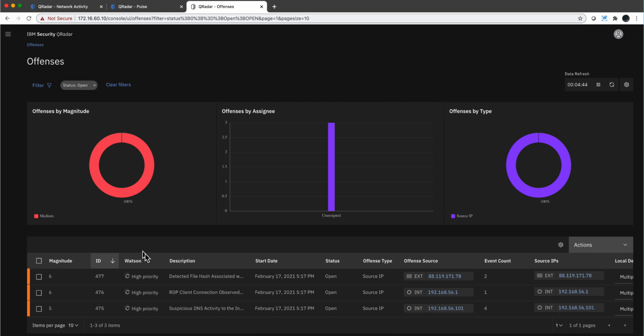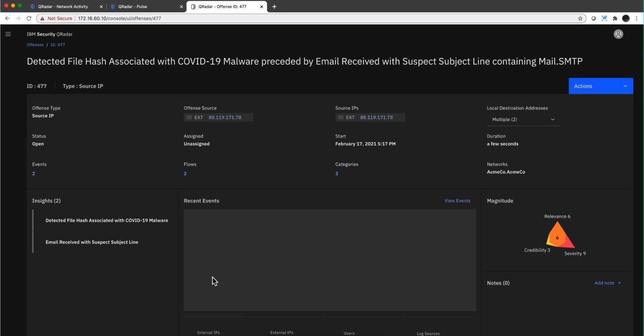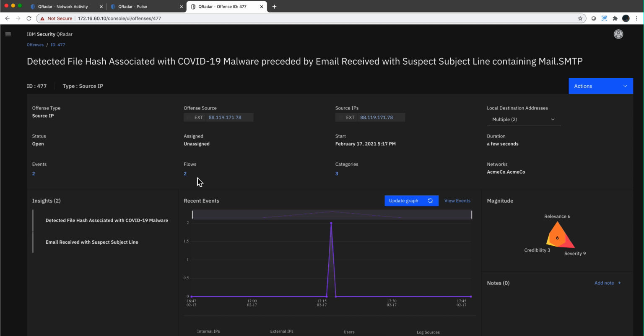By the way, notice that Watson, due to the IOCs involved in here, who is well aware of what is happening out there, is telling me that these things are high priority. So let's take a look at the first. And here we have 2 flows, and we're going to see those in detail. There's this external IP. More on that later, but let's look at the rules that fire.